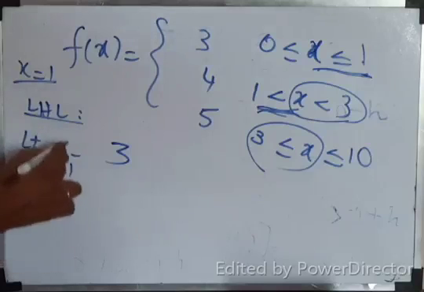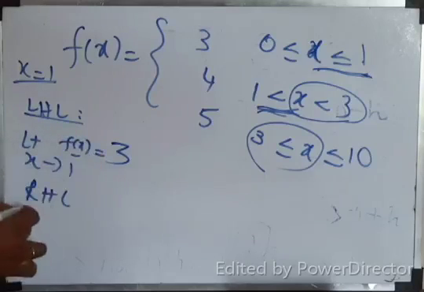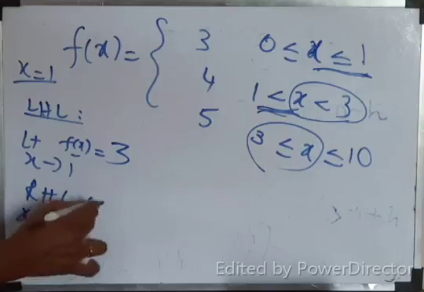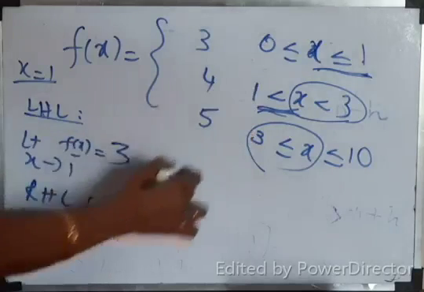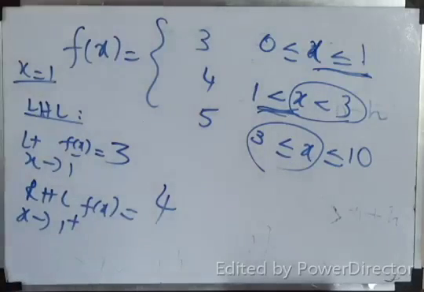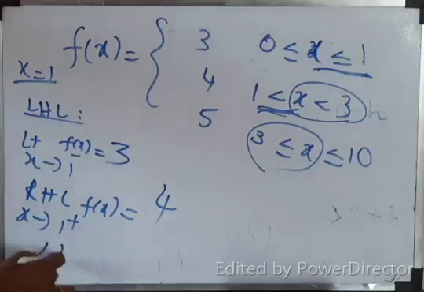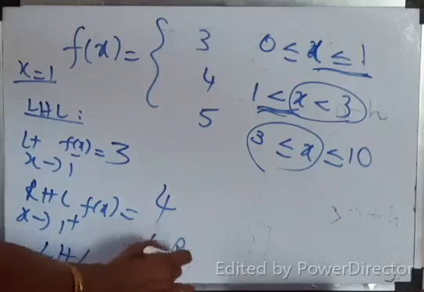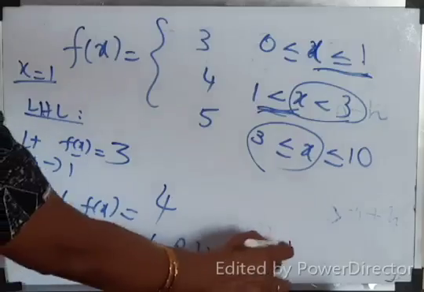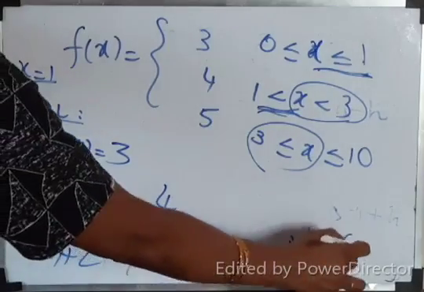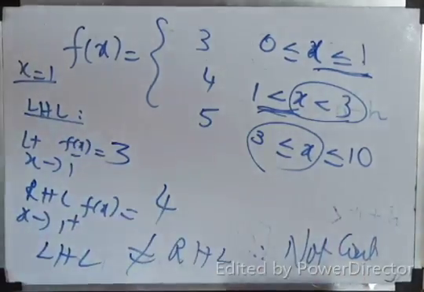What about RHL? RHL, limit x tends to 1 plus f of x. Greater than 1, that is 4. So 3 is not equal to 4. Two different answers. So what will you conclude? LHL not equal to RHL. Therefore, the function is not continuous at x equal to 1. Over.